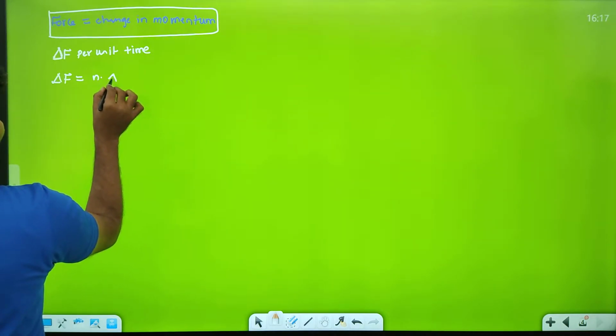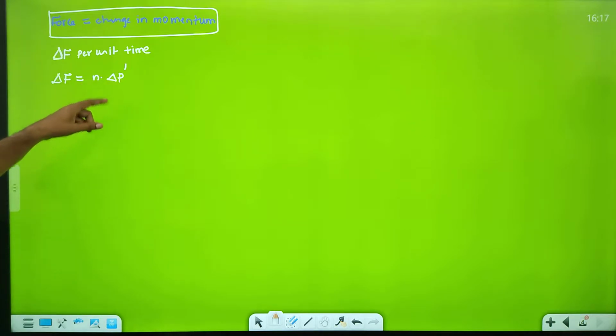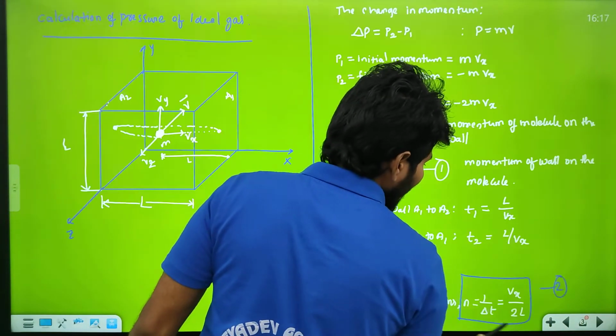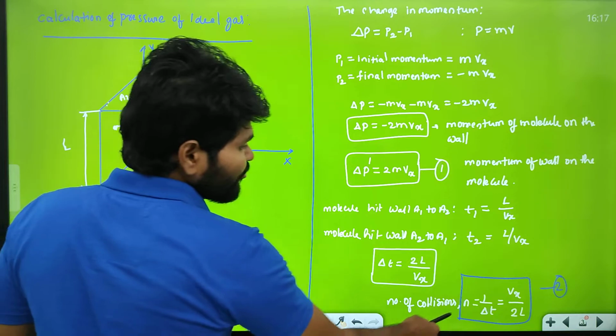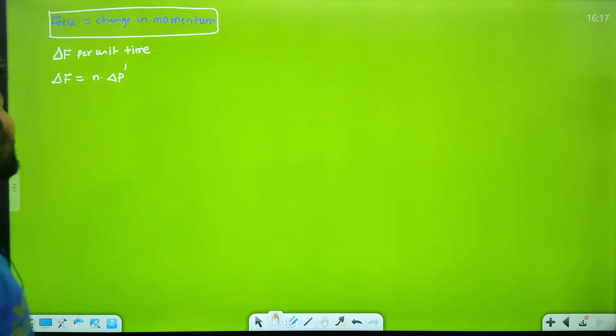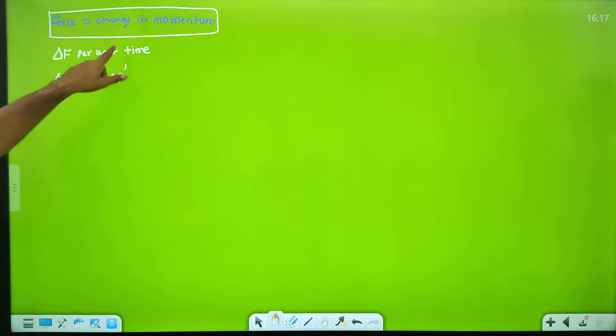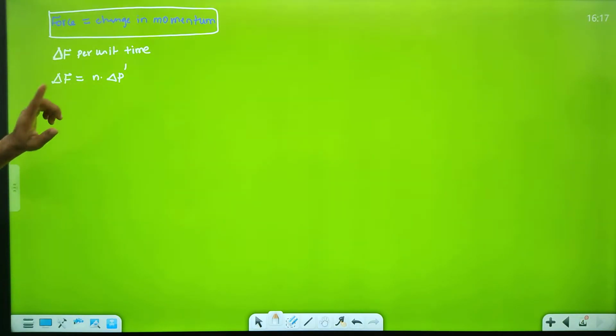We already got the change in momentum, p prime. We already know n is the number of collisions per unit time, because here we are asking for force per unit time. Force is nothing but change in momentum per unit time, so I have taken the momentum equation here.